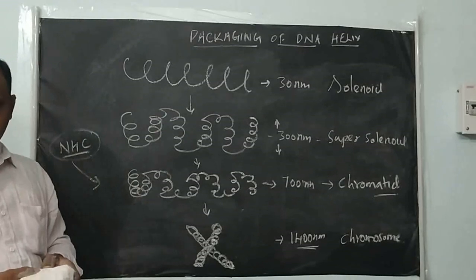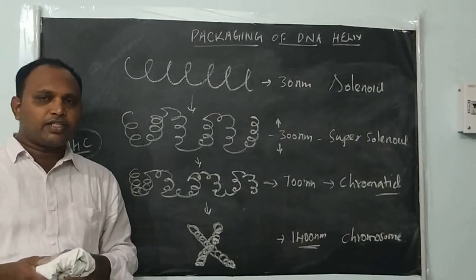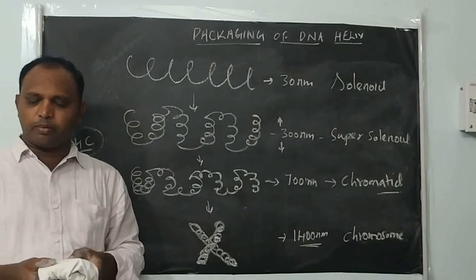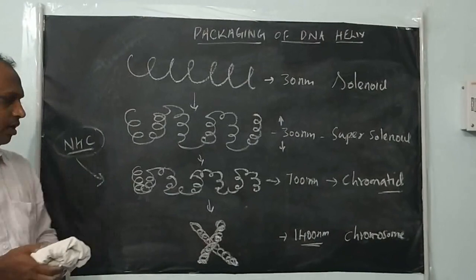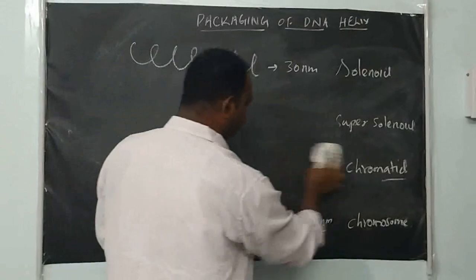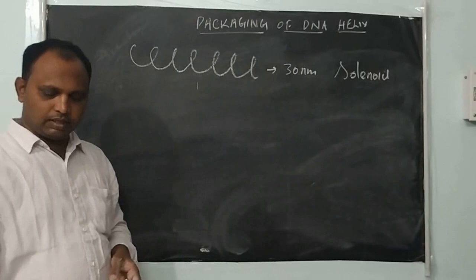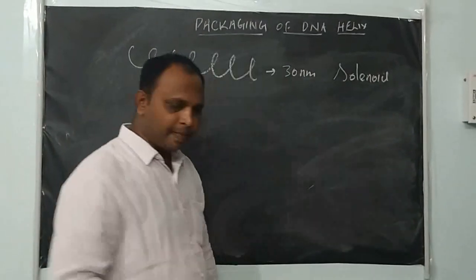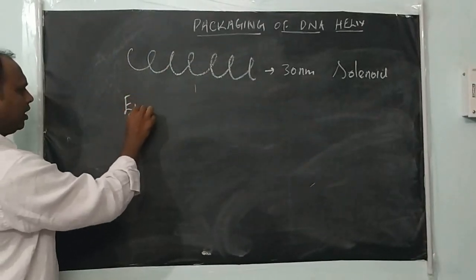When we take this nucleus and stain it with some staining reagent, you can differentiate the chromatin, but all chromatin will not look the same. You can differentiate the chromatin into two regions based on their staining behavior. First one is euchromatin and second one is heterochromatin. Take a nucleus, either interphase or dividing, stain it with any suitable nuclear stain, and you can differentiate the chromatin region into euchromatin.